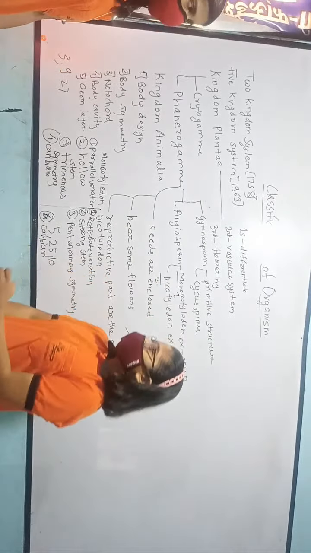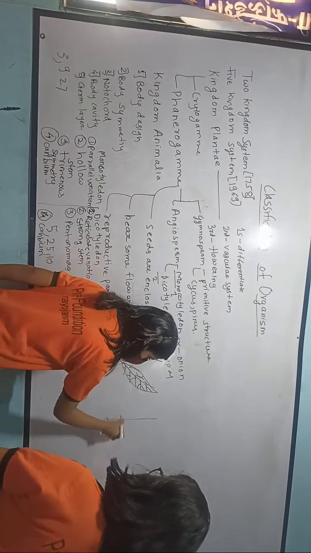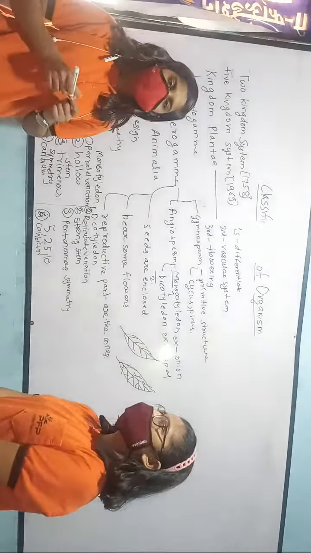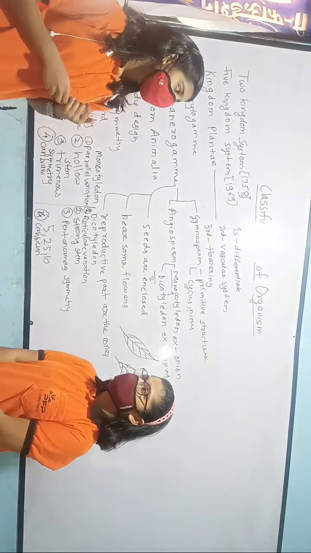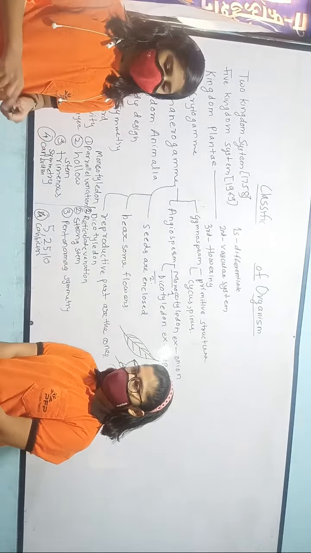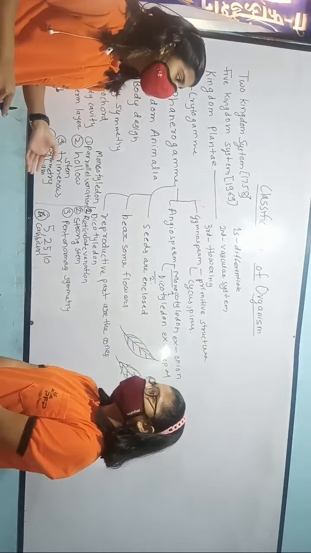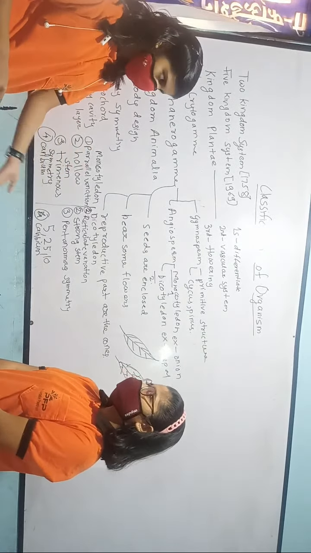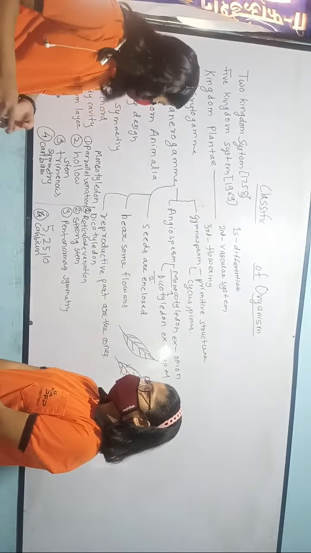Now we will see the notochord. Notochord is a skeletal type of system present on the backside of animals containing vertebrates. Now animals are of two types, that is vertebrates and invertebrates. The vertebrates are those which have the vertebral column or the notochord in them, and for example we can take the mammals and the birds. The invertebrates are the animals which do not have the skeletal system or notochord, and examples of them are insects and worms.